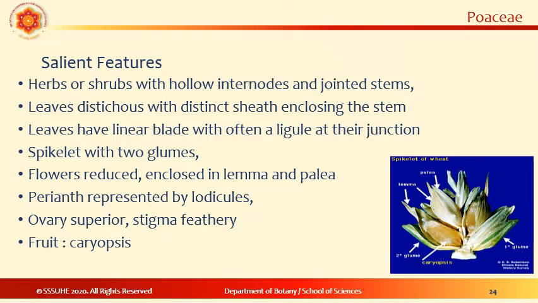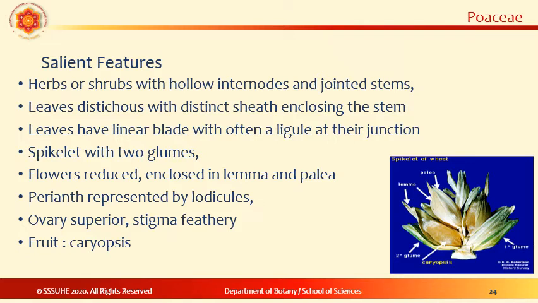The inflorescence is generally a grass spikelet with 2 bracts called glumes. Flowers are reduced and enclosed in the lemma and the palea, and perianth is represented by the lodicules. The florets generally consist of a short lateral axis with 2 bracts, where the lower odd-veined one is called the lemma and the upper 2-veined one is called the palea.